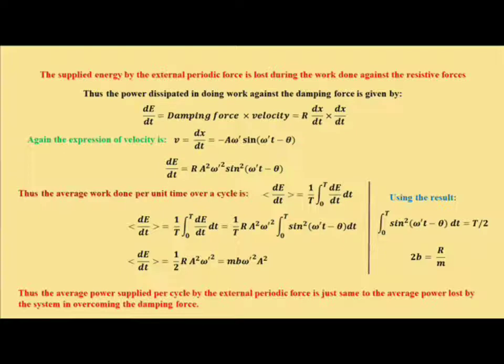Thus the average power supplied per cycle by the external periodic force is just the same as the average power lost by the system in overcoming the damping force. So these two expressions are identical. The power supplied to the vibrating body by the external periodic force is just the same as the power dissipated in overcoming the damping force.